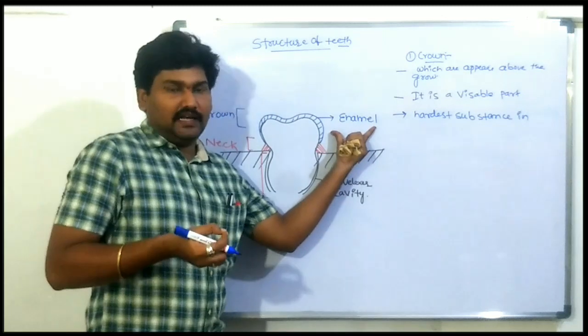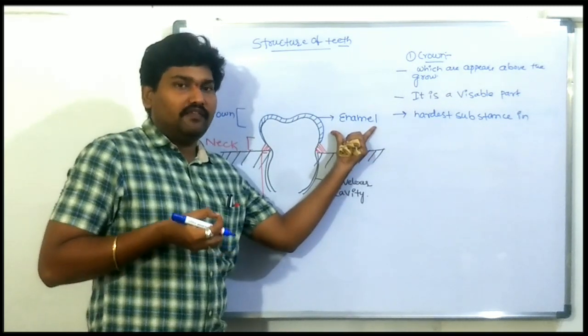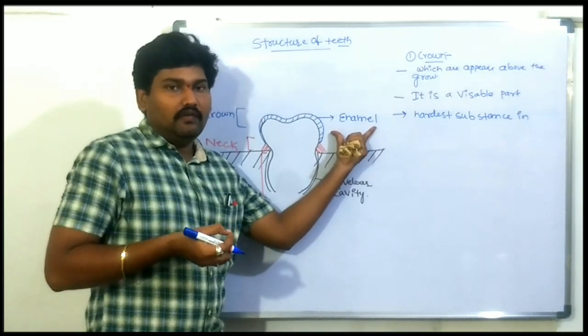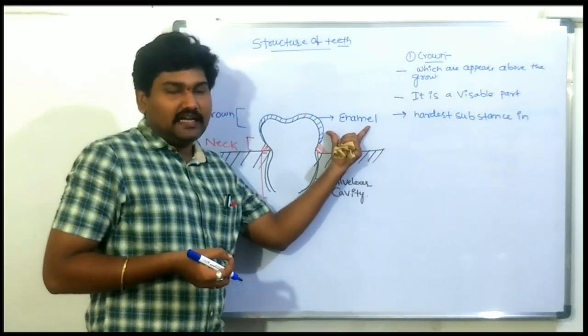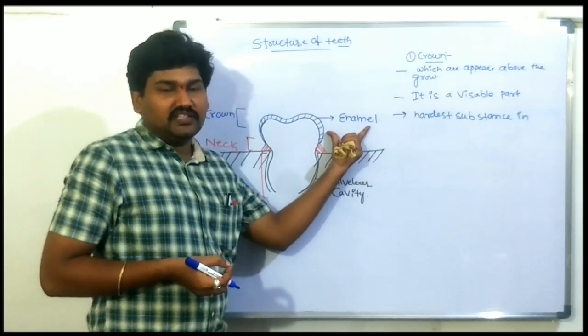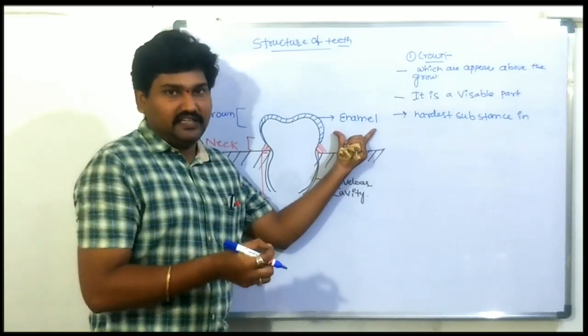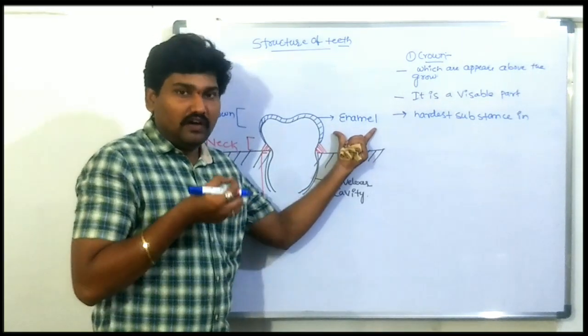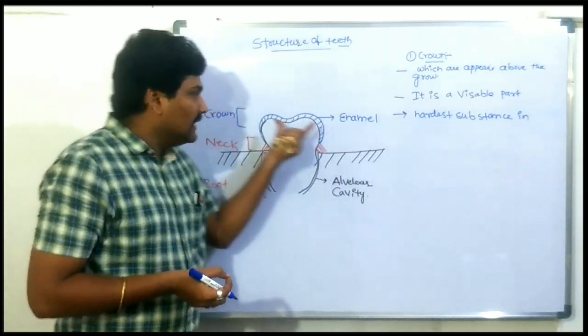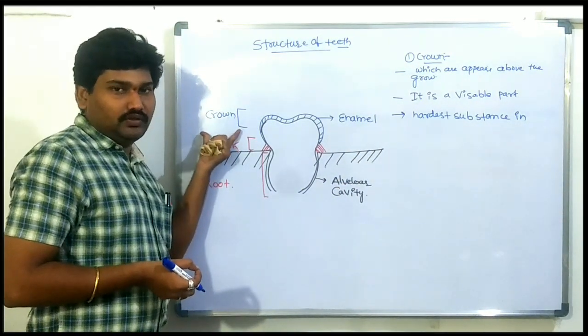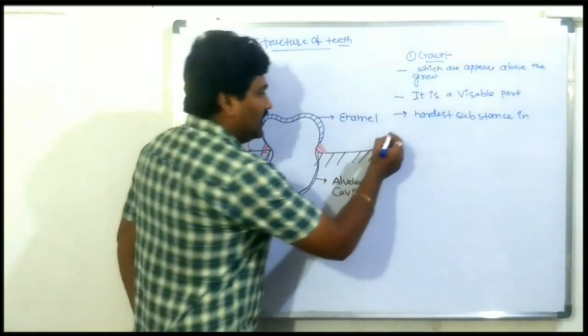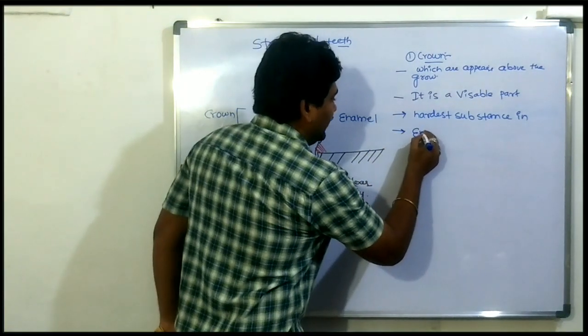This enamel is secreted by certain cells. Those cells are called ameloblastic cells. Those cells are present in the crown region.